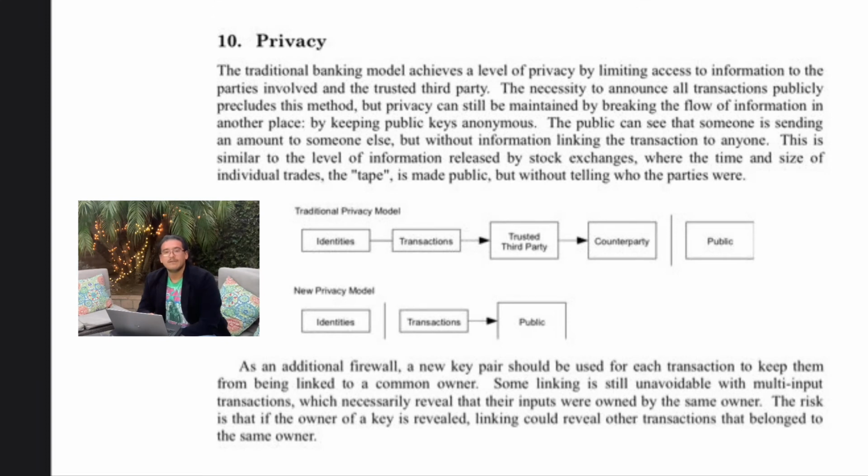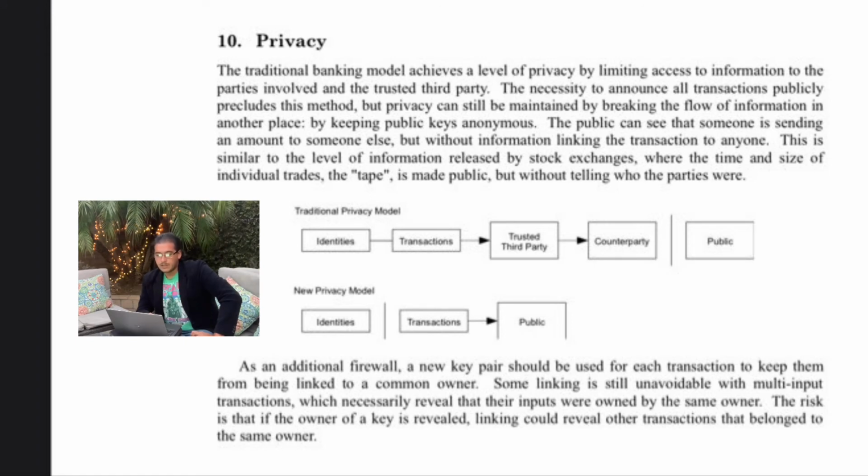And 10, moving on, privacy. The traditional banking model achieves a level of privacy by limiting access to information to the parties involved and the trusted third party. The necessity to announce all transactions publicly precludes this method, but privacy can still be maintained by breaking the flow of information in another place. By keeping public keys anonymous, the public can see that someone is sending an amount to someone else, but without information linking the transaction to anyone.